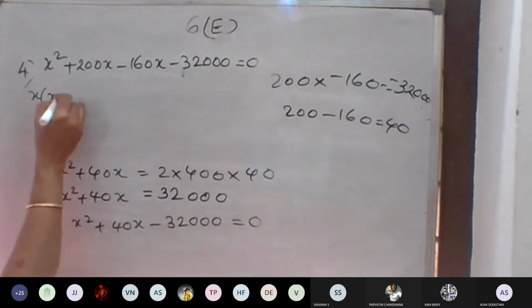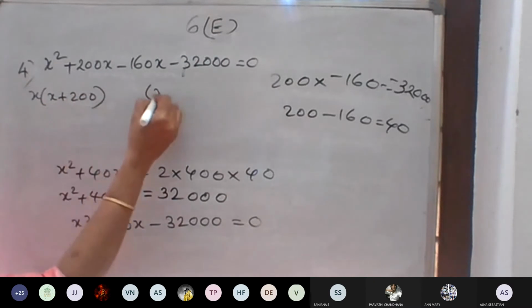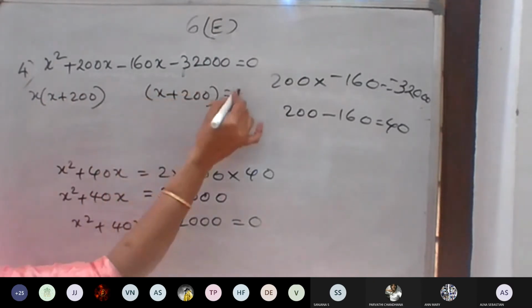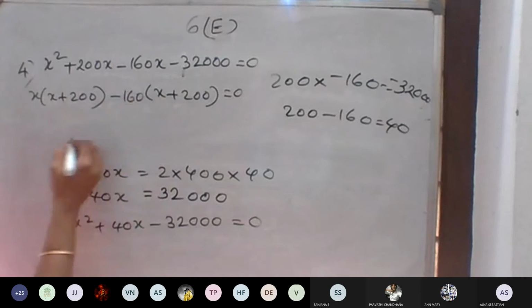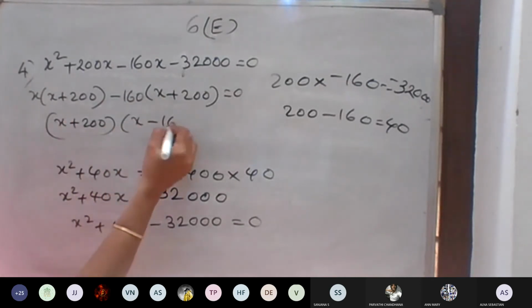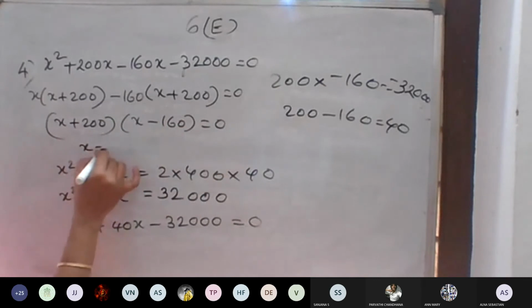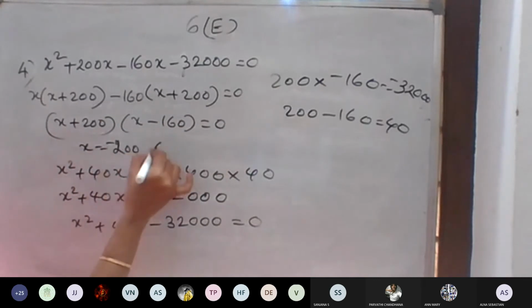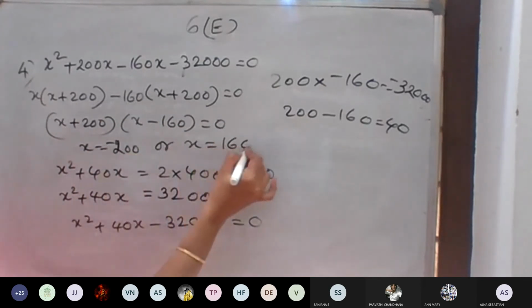Then x into x plus 200, and x plus 200 is equal to 0. So x is equal to negative 200 or x is equal to 160.